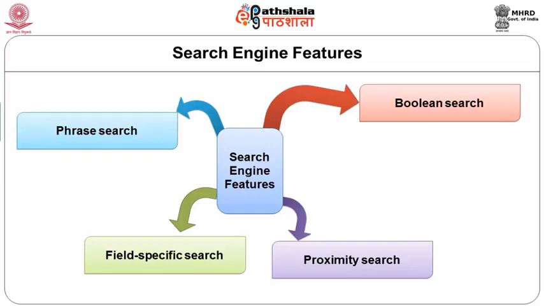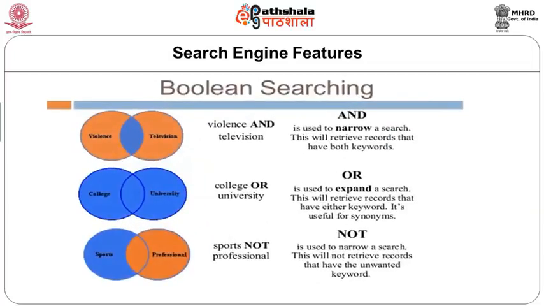Here some of the very salient ones are mentioned. So let us look at each kind of search. For example, Boolean search, this is the most common one used by users. There are three basic operators in the Boolean search. So that may be AND, OR, NOT. A combination of keywords can be used using these operators AND, OR, NOT, and then the search can be conducted.